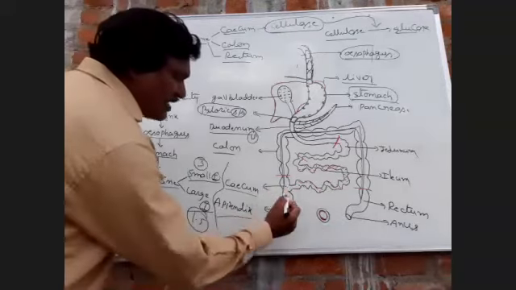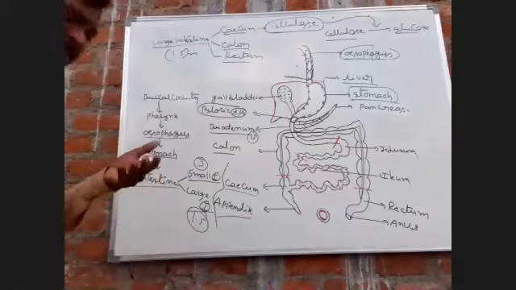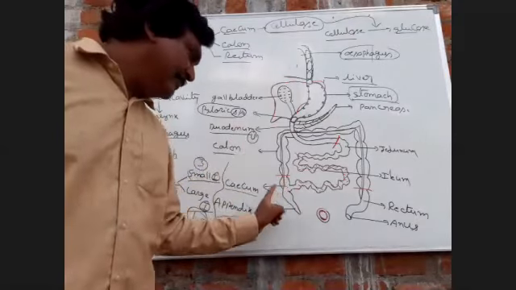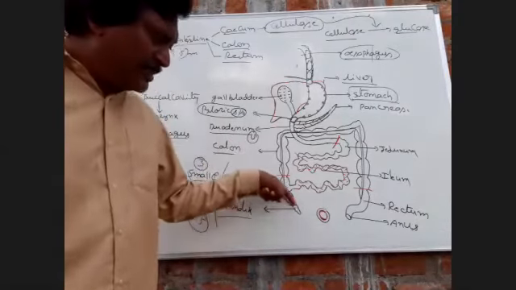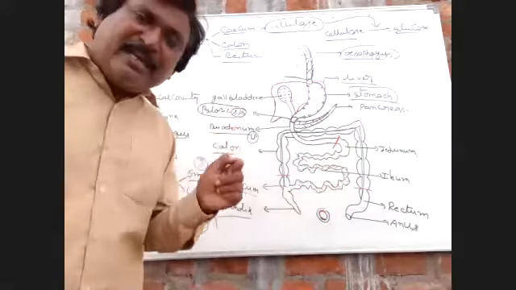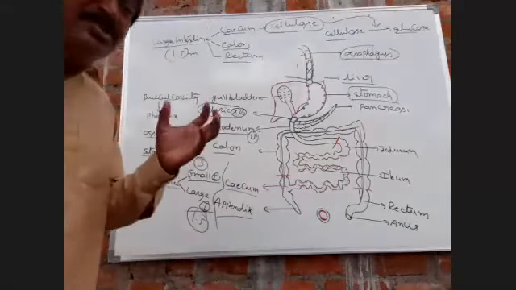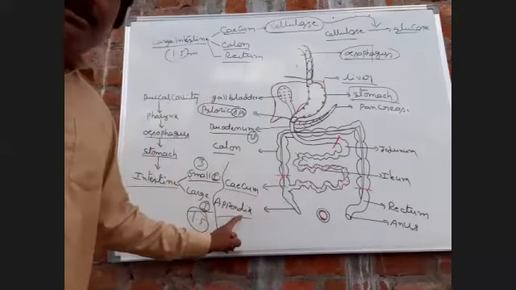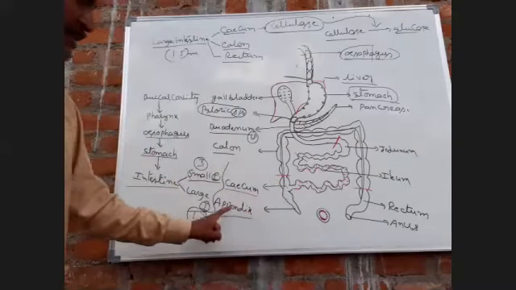From the cecum, a finger-like tubular extension is derived. That is called the appendix.